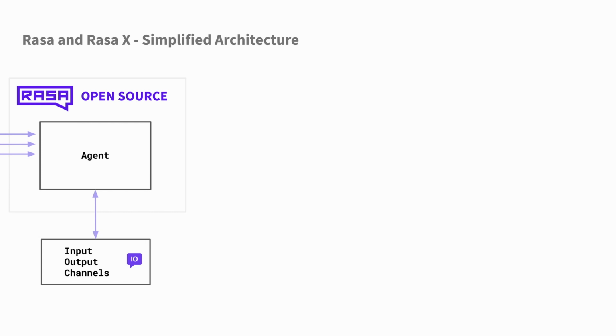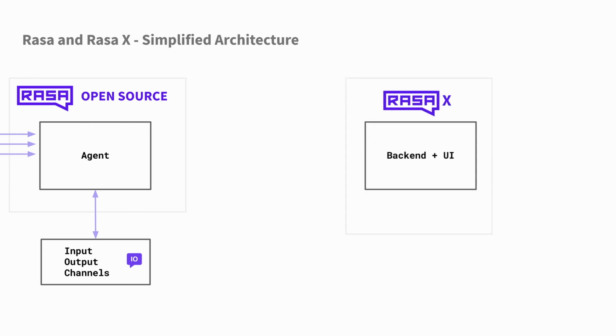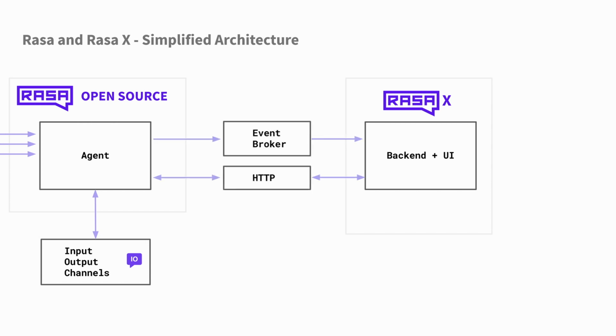I've omitted the tracker store in this diagram as well as the action server, but we do show that Rasa open source has an agent that is able to communicate with the end users via the input-output channels. Rasa X should be seen as a separate service that is able to communicate with Rasa open source. Now note that Rasa X needs to be able to trigger a retrain event. So it needs to be able to communicate directly with the agent inside of Rasa open source. That's why Rasa X doesn't communicate via the input-output channels.